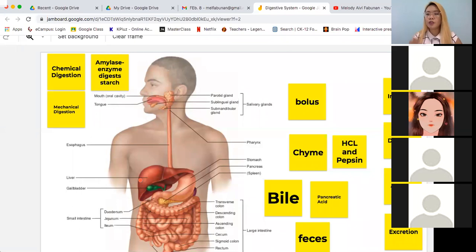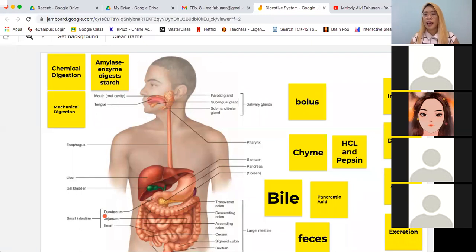So pag sinabing absorb, ibig sabihin, i-transfer na siya ng cells inside the jejunum from the small intestine going to the red blood cells. Kasi yung red blood cells ang magdi-deliver nitong mga nutrients into the different cells of the body. So yung glucose is now transferred from the small intestine going to the red blood cells. So yung red blood cells na yun, kumukuha sila ng nutrients in this part of the small intestine. So all of the nutrients now are absorbed.